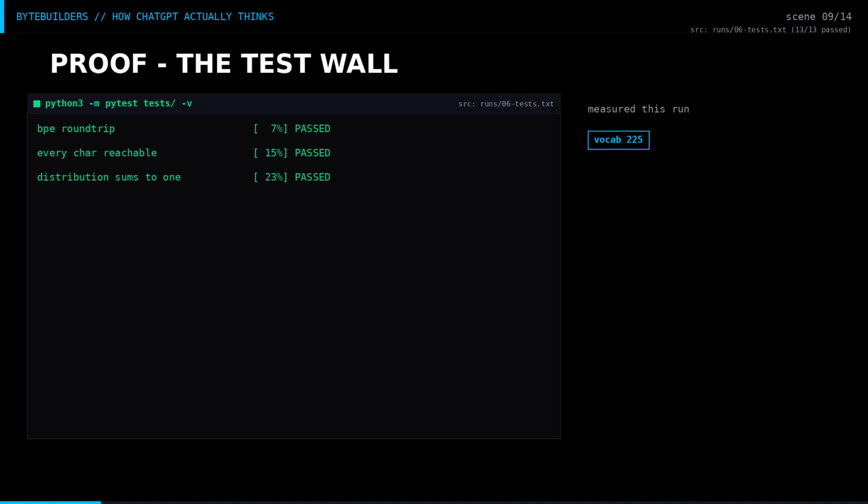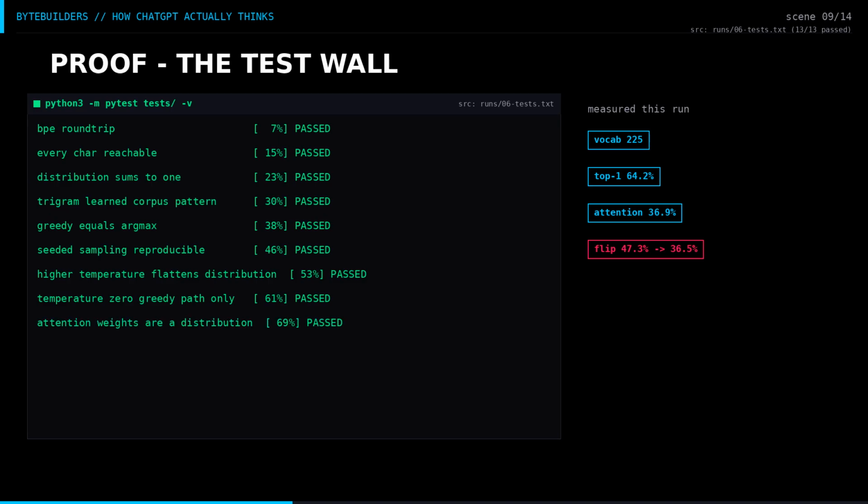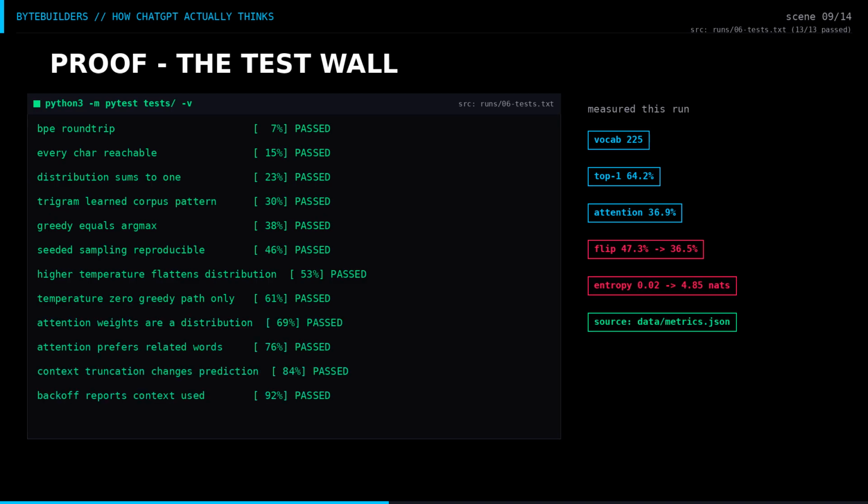None of this is staged. 13 PyTest checks pass: round trips, probability validity, greedy equals argmax, seeded reproducibility, entropy ordering, attention row sums, and the context flip. Every number you saw came from metrics.json, written by the demo itself.